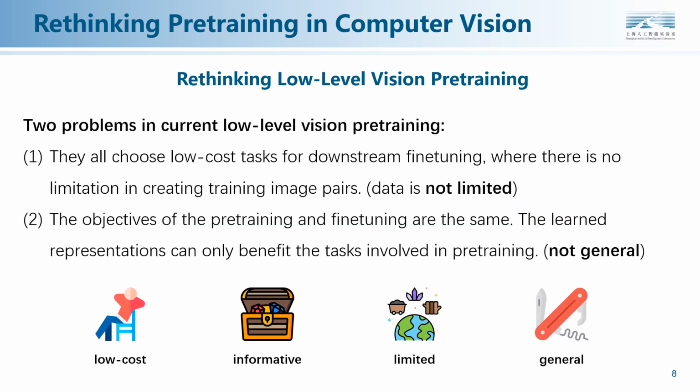They all choose low-cost tasks for downstream fine-tuning, while there is no limitation in creating training image pairs. The objectives of the pre-training and fine-tuning are the same. The learned representations can only benefit the tasks involved in pre-training.